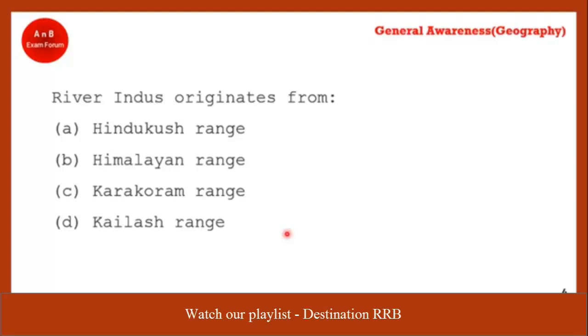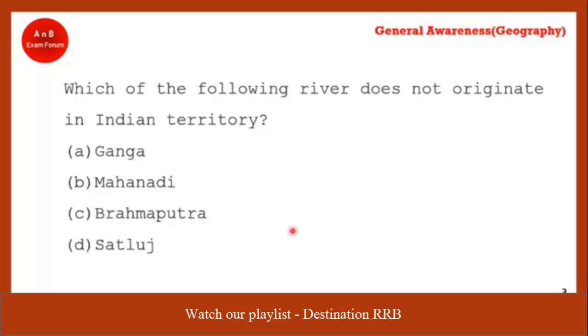Coming to the next question, which of the following rivers does not originate in Indian territory? Students, this is a very important question. If you know the origin, then only you can answer this question. Let's see one by one. Ganga originates from Gangotri, as we told you in the last chapter, which is in Uttarakhand.